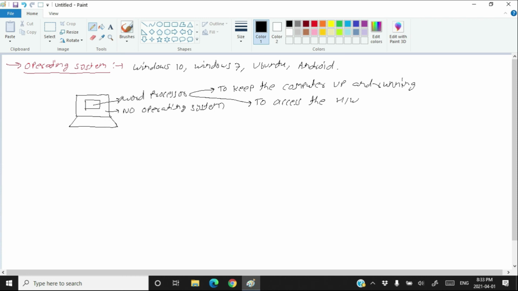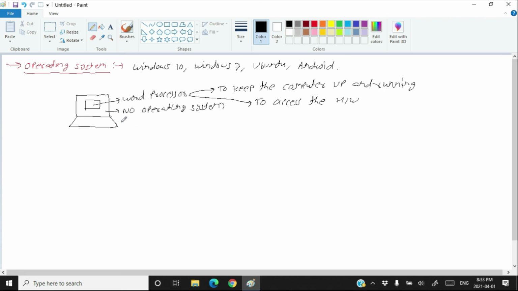You may say the word processor always does this, even in the presence of operating system. But I want to say, if the operating system is present on your system, then all kinds of hardware access will be handled by the operating system.